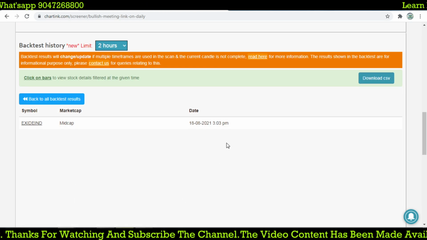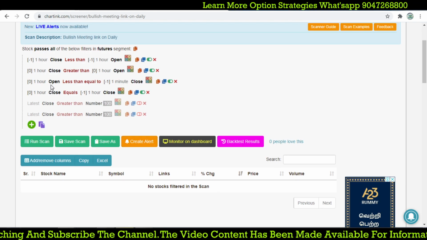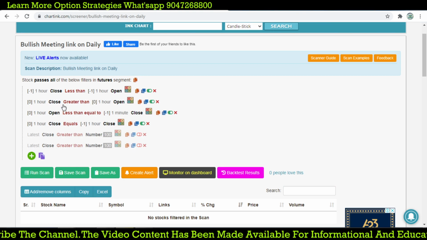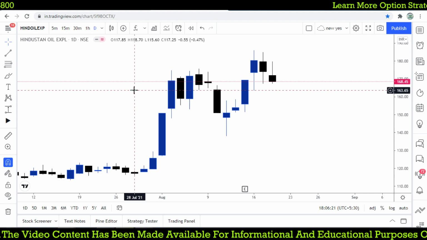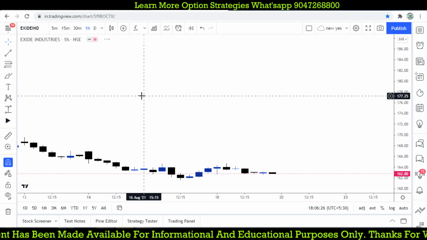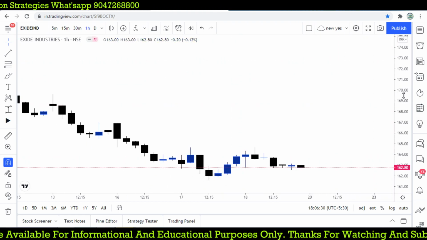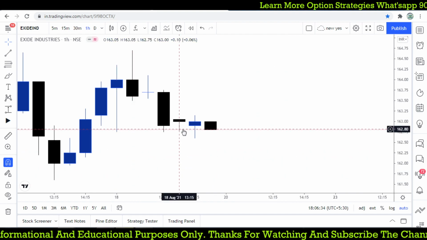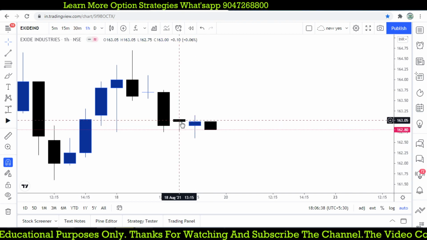Exide India, check Exide India, 16 minutes time frame. Yes, I think this one, 163, 160, but this was forming by 250.